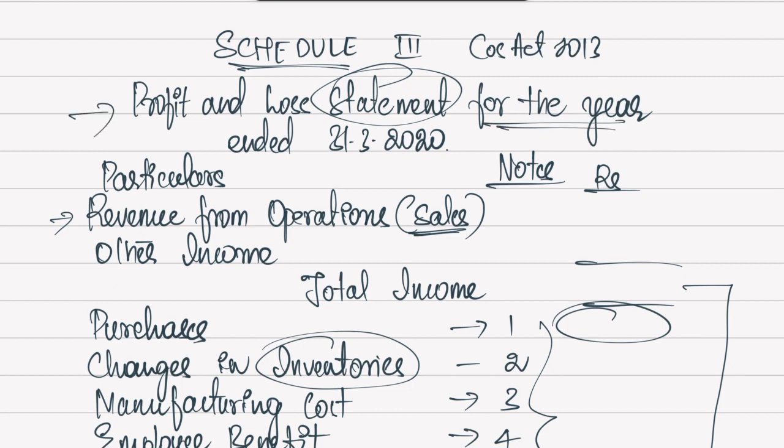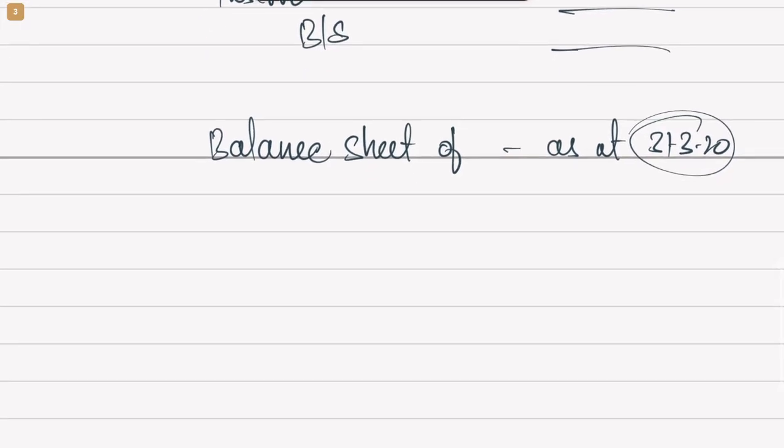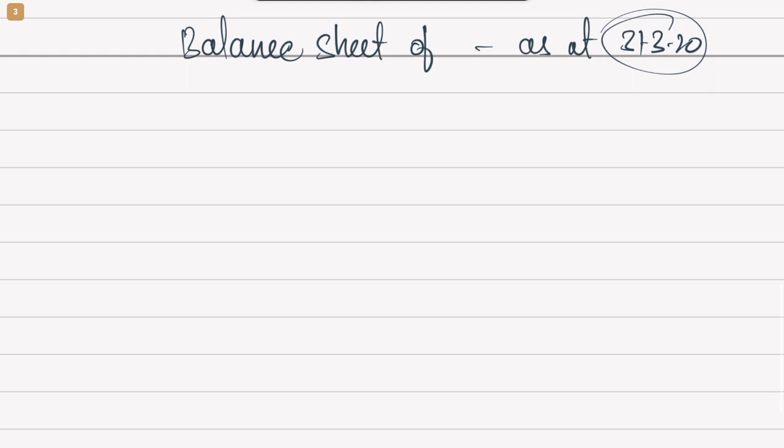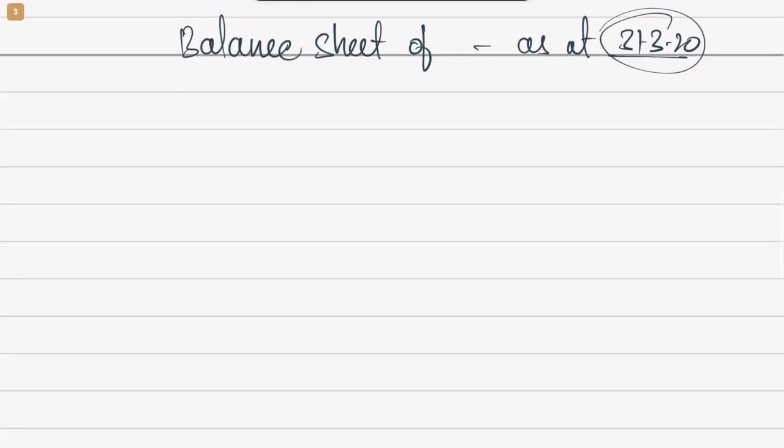So what is the title here? Profit and loss statement for the year ended 31/3/2020. That means for one whole year we are preparing the profit and loss statement. Whereas when it comes to balance sheet of some company as at, that means as on that given date, what is the state of the company? What does it own and what does it owe to various parties? That is what we look into in this case. Every day the balance sheet changes.